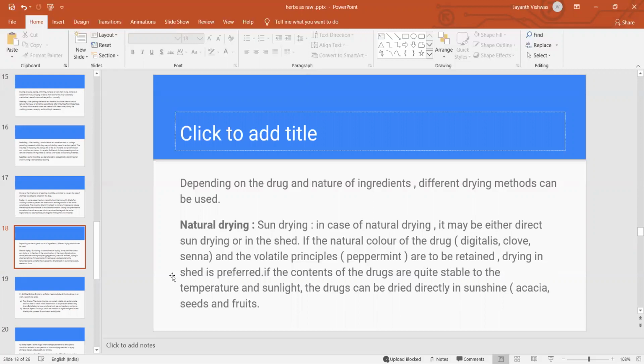We can't go for direct natural drying of volatile oils. Other drugs like digitalis and clove we can dry using sun drying. Even drugs that are quite stable to temperature and sunlight, like acacia, tragacanth, agar, all these gums, are stable, and we can dry them outside using sunlight, so nothing will happen.